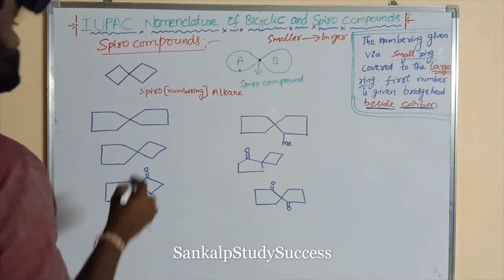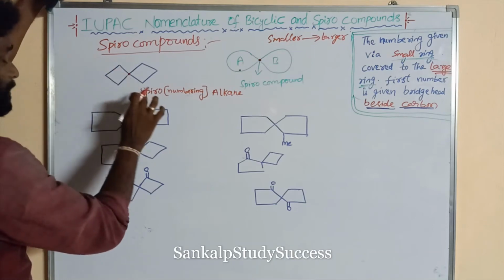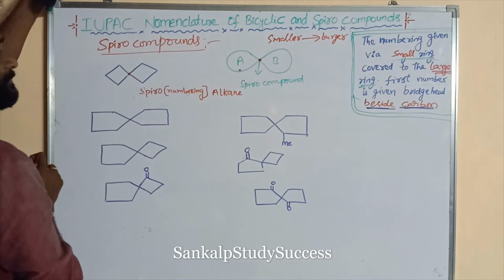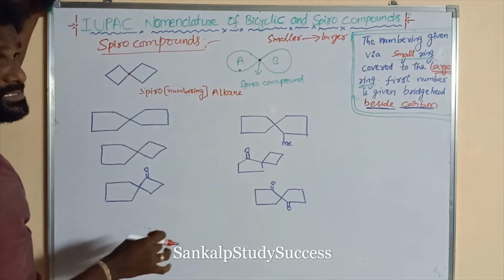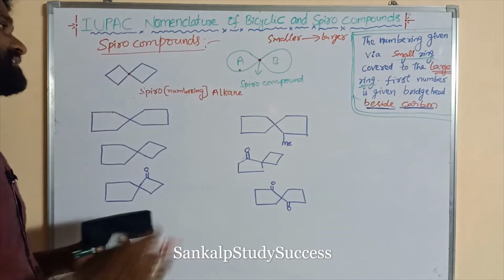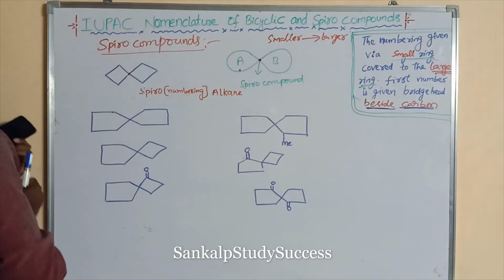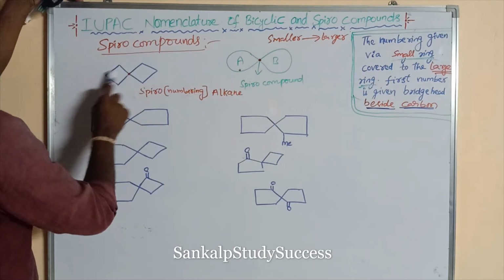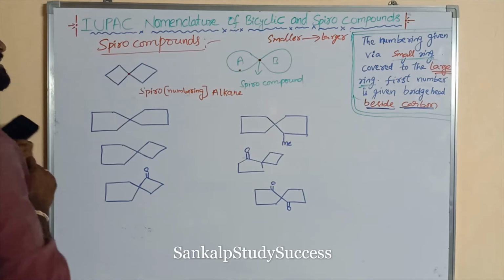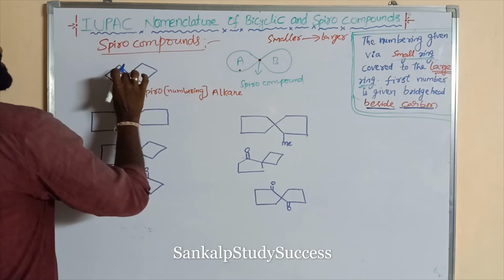Now this is the general structure: spiro is the primary prefix. This is the numbering. This is the alkane, meaning the total number of carbons present in the cyclic structure. Both rings here have the same number of carbons.